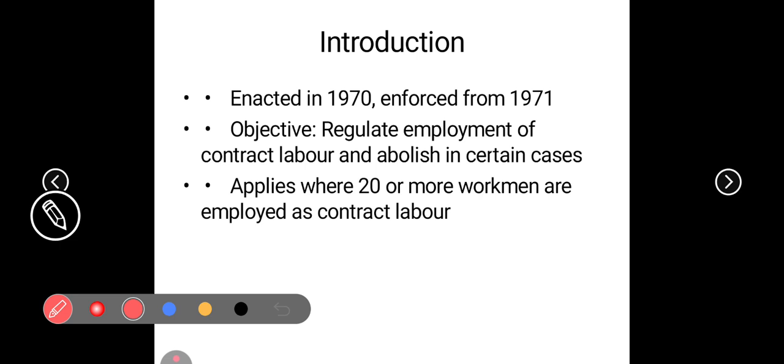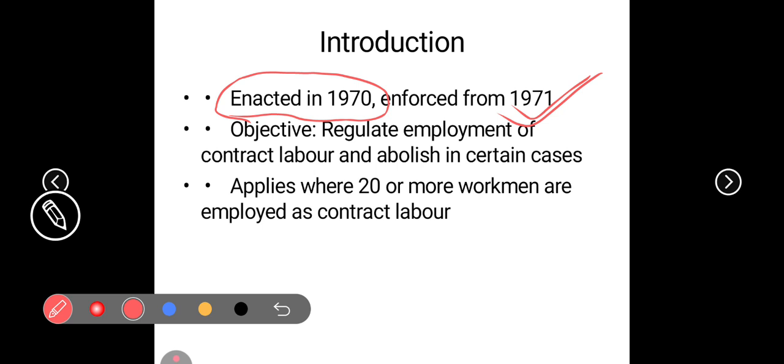First of all, the introduction. It was enacted in 1970, in force from 1971. Remember this, UPSC will ask in which year it was enacted. It was enacted in 1970 and enforced from 1971. All right, so it started from 1971 but was enacted in 1970. Remember this one.